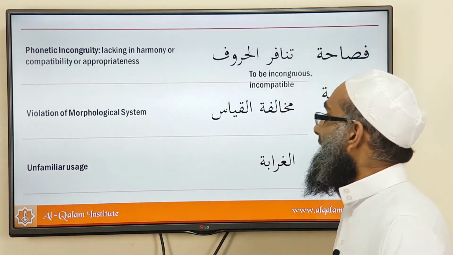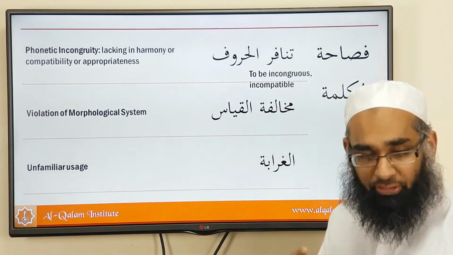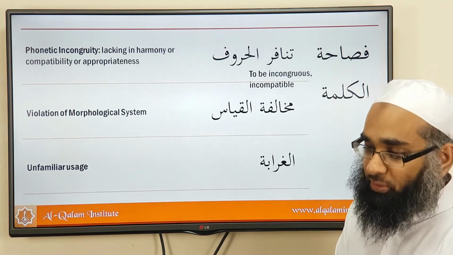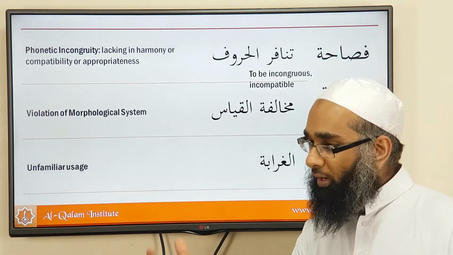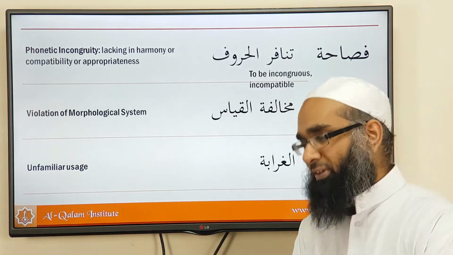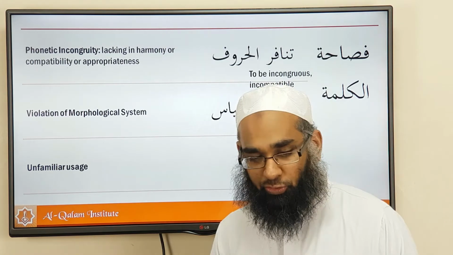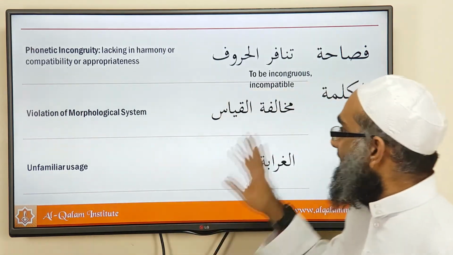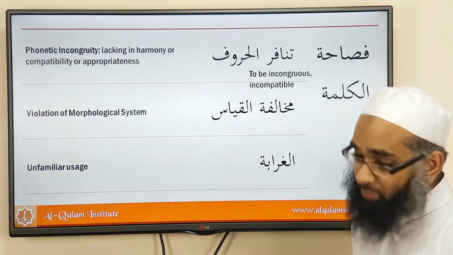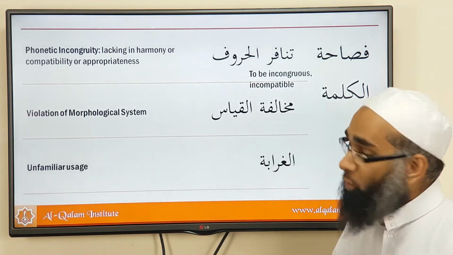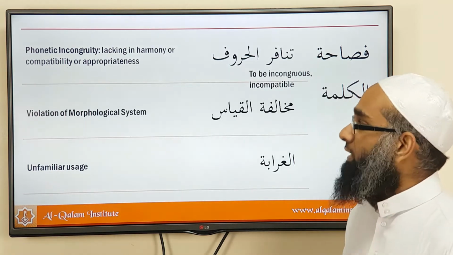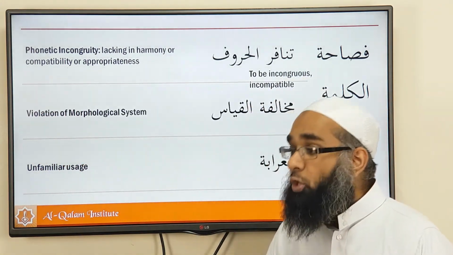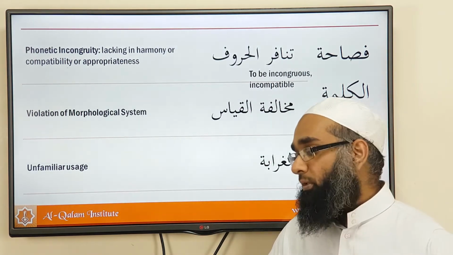They don't match. The next one is mukhalafatul qiyas. So literally mukhalafa means to oppose, and qiyas here means the rules of sarf. Qiyas does not refer to the fiqh qiyas, where you get one principle that is known and you adapt it. For example, the Quran says don't say to your parents uff. So automatically what does that mean? You can't swear at them. Use common sense, logic. Qiyas here doesn't mean this. Mukhalafatul qiyas here means going against the rules of sarf. Again, a violation of morphological system, meaning the rules of morphology, rules of sarf. You go against that. That's called mukhalafatul qiyas.